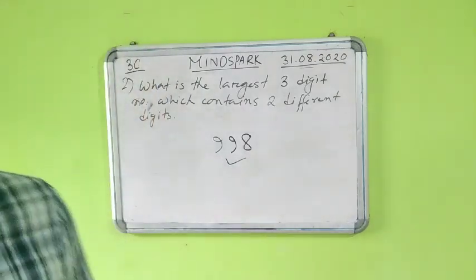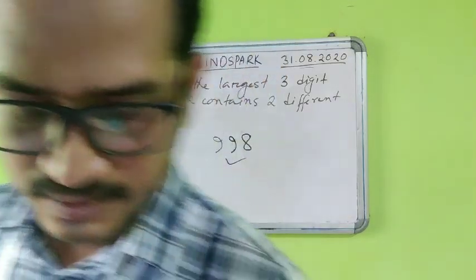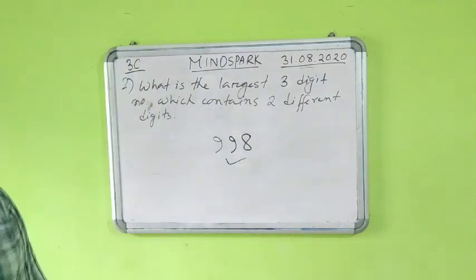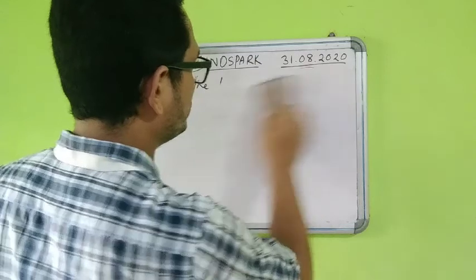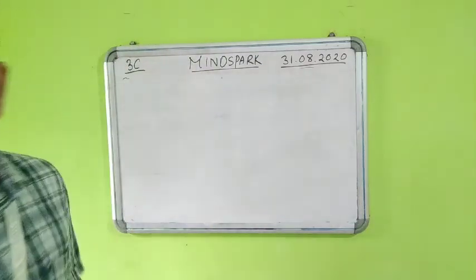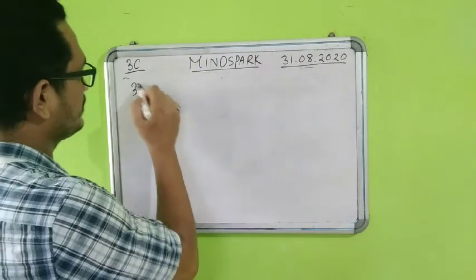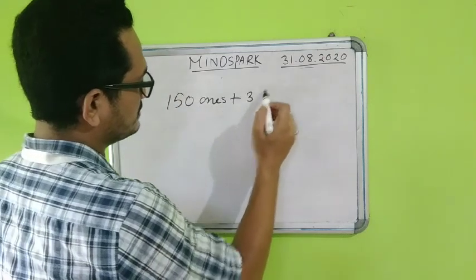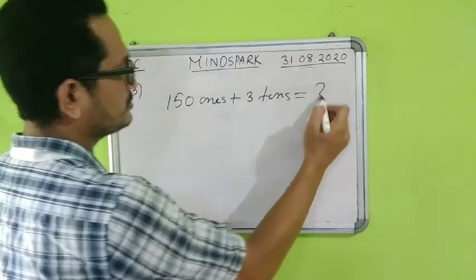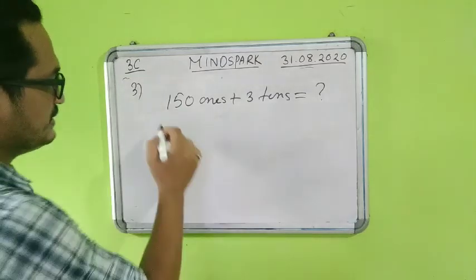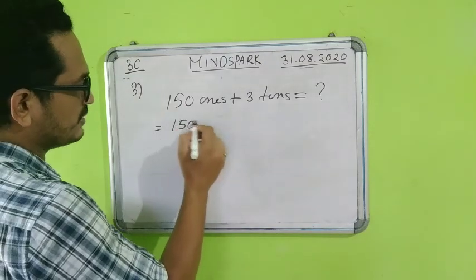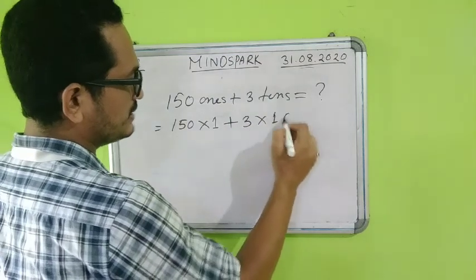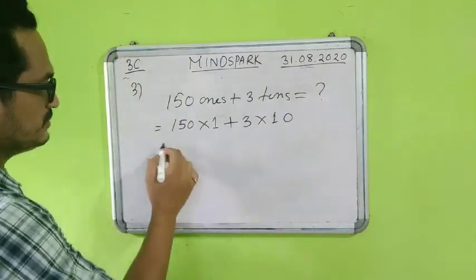Fine. So the next question, number 3: 150 ones plus 3 tens is equal to how much? Now if you see this, 150 ones means 150 into 1, plus 3 tens means it is 3 into 10. Now let us find out the answer.